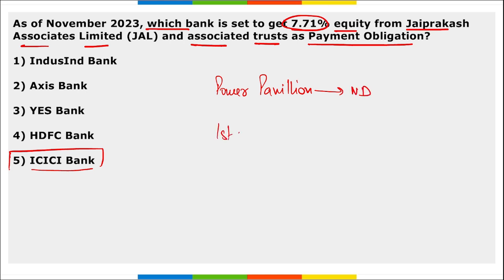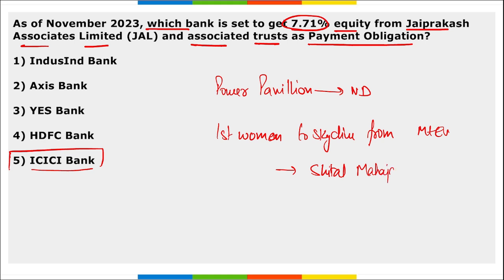Then who became the first woman to skydive from Mount Everest? She is Sheetal Mahajan. Right. The next thing, tell me, which country will host the second Voice of Global South Summit?